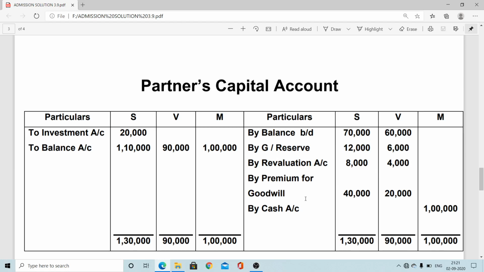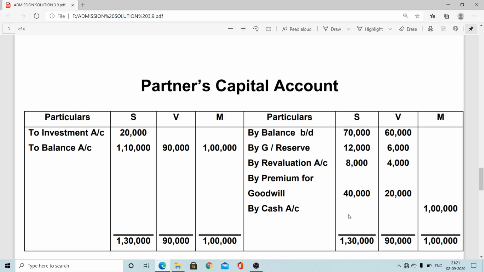Now, premium for goodwill: the new partner M brought a total of 60,000, which is distributed to the old partners S and V in the sacrificing ratio 2:1, so 2/3 and 1/3, coming to 40,000 and 20,000. Very simple.